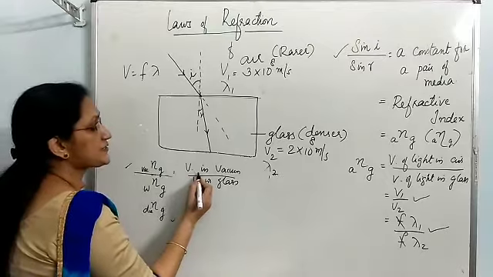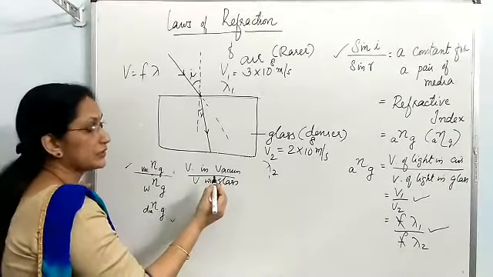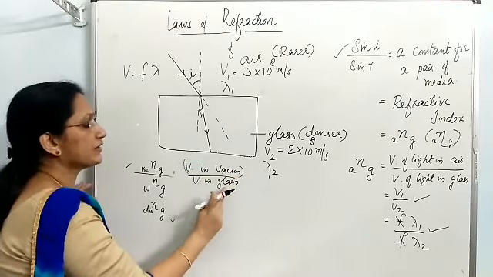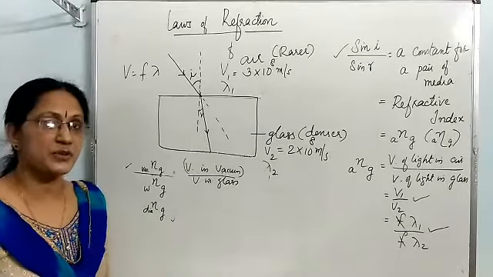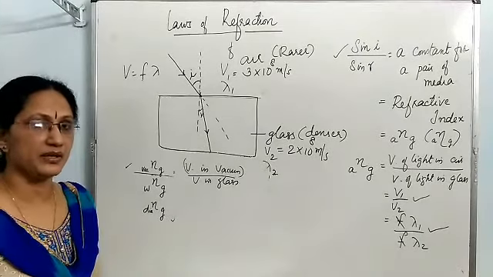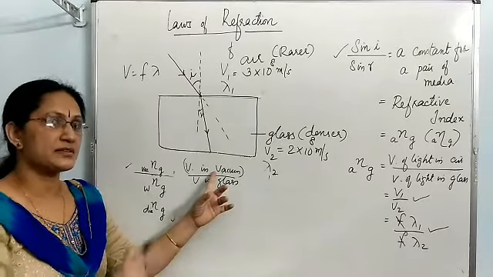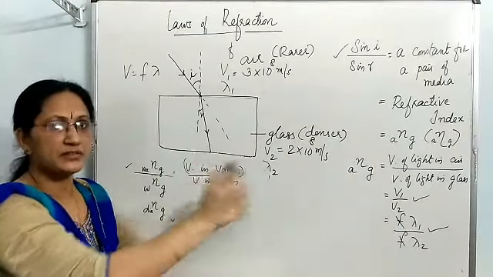See, light has highest speed in vacuum. So, in this case, this numerator will be higher than the denominator always. If you find out absolute refractive index of any medium, the numerator will be always same, velocity of light in vacuum upon velocity of light in given medium.